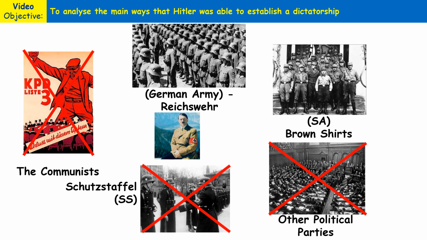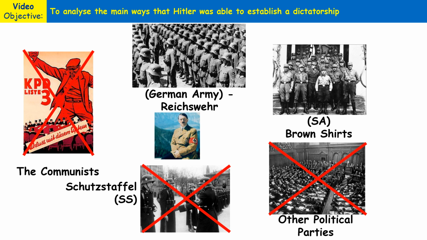So Hitler had a decision to make by the summer of 1934. He could either back the German army and get rid of the Brown Shirts, the SA, or he could back the Brown Shirts and use them to replace the German army. And in the end, he chose to support and back the German army against the Brown Shirts. So on the 30th of June, 1934, many of the leading Brown Shirt members, like Ernst Röhm, were killed and executed at the hands of the SS, Hitler's private bodyguard organisation.